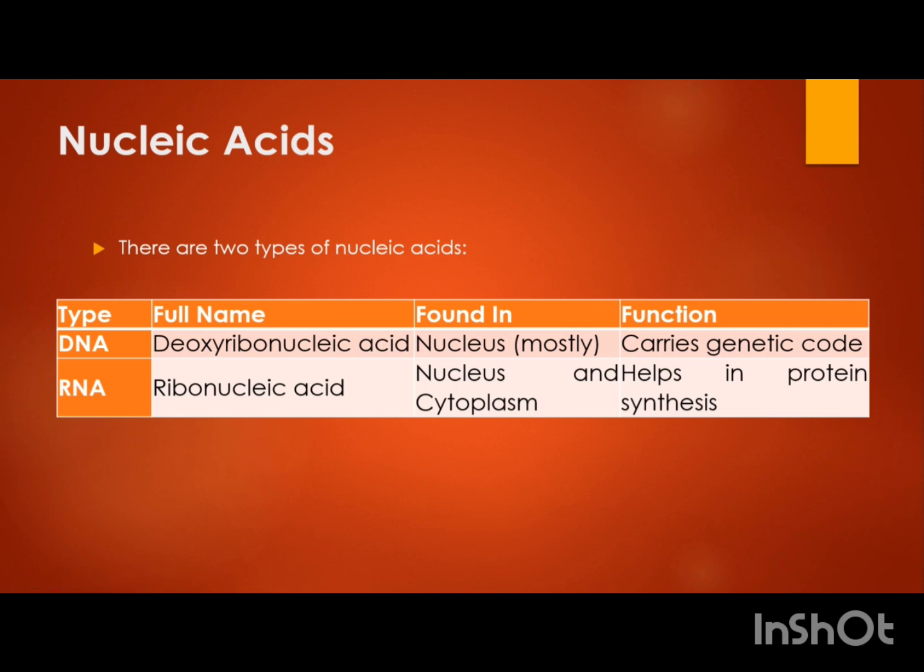Now, the nucleic acid is of two types. One is DNA, another is RNA. The full form of DNA is deoxyribonucleic acid. It is mostly found inside the nucleus and it carries the genetic code. RNA, that is ribonucleic acid, is also present in the nucleus and then it moves towards the cytoplasm and it helps in protein synthesis.